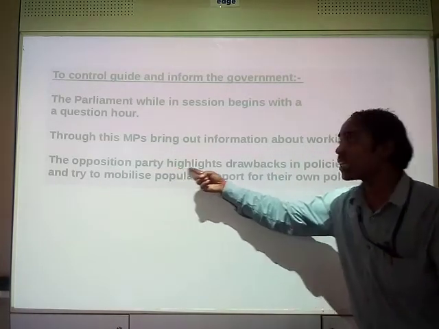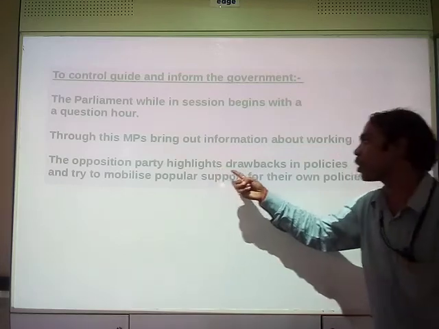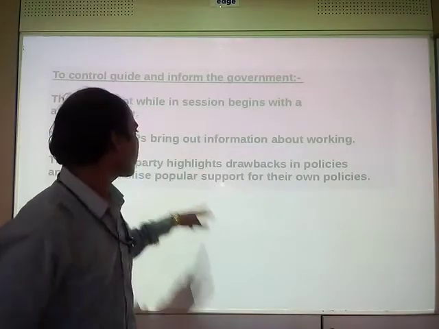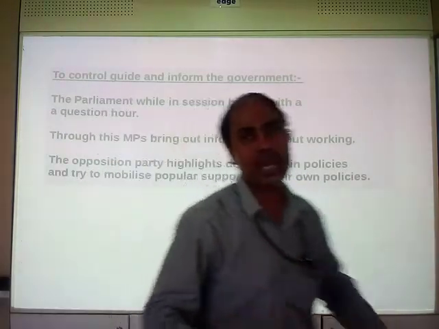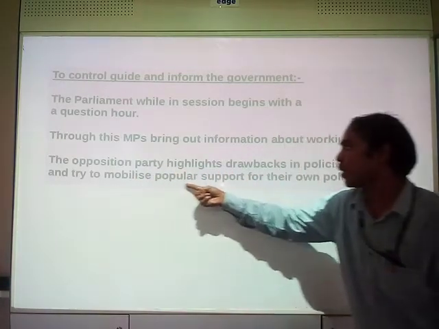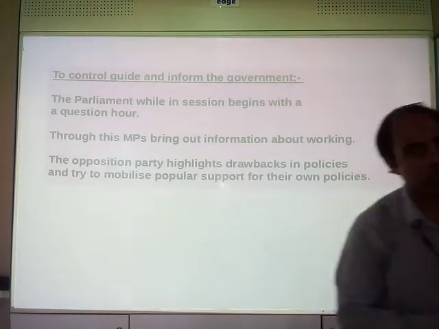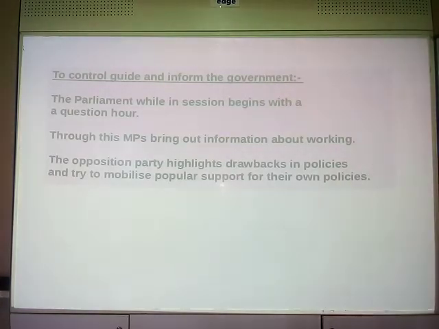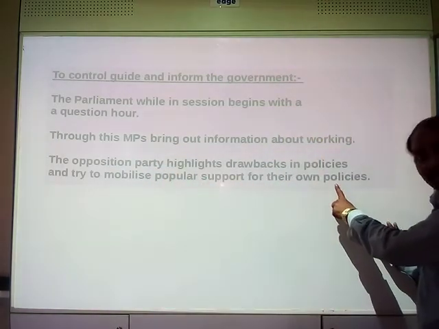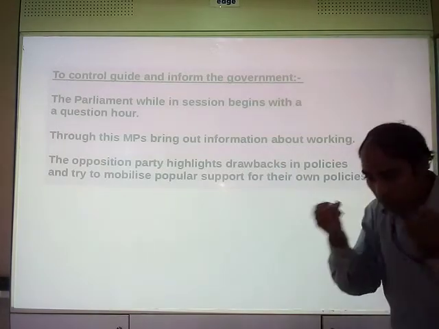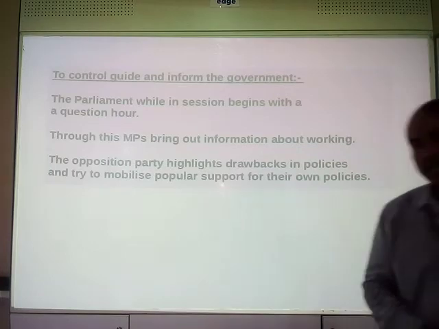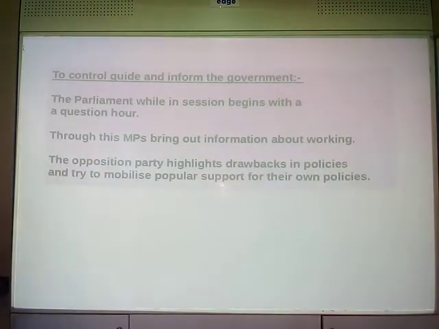And the opposition party always highlights and brings forward the drawbacks in the policies. Whatever drawbacks are there in the policies, the opposition party highlights them and tries to mobilize popular support for their own policies. Okay? So the opposition party always tries to mobilize popular support for their policy. They always try to find out the drawbacks, the errors in the ruling party, obviously, right? So this is all about the chapter.